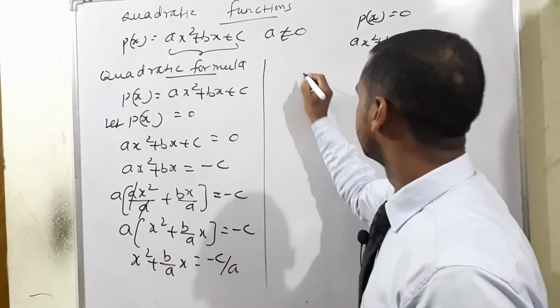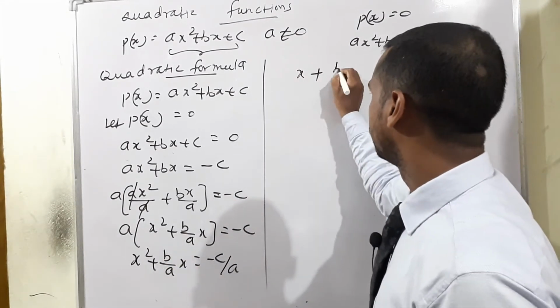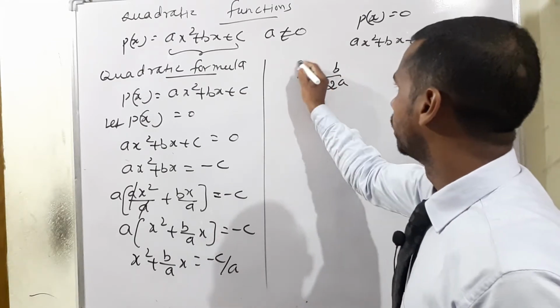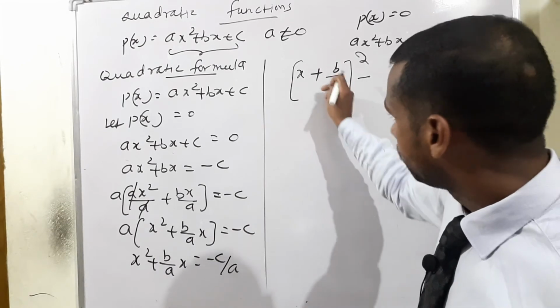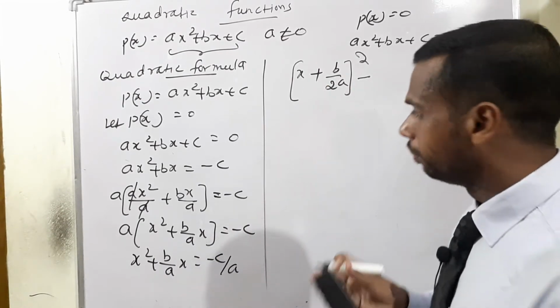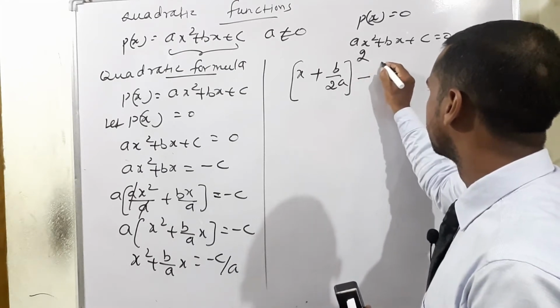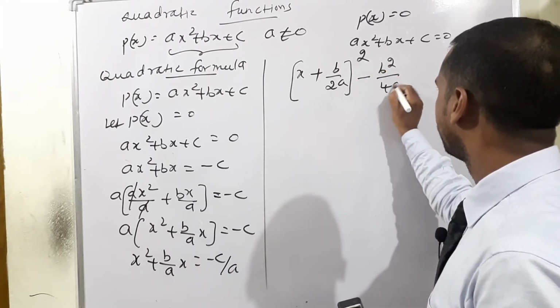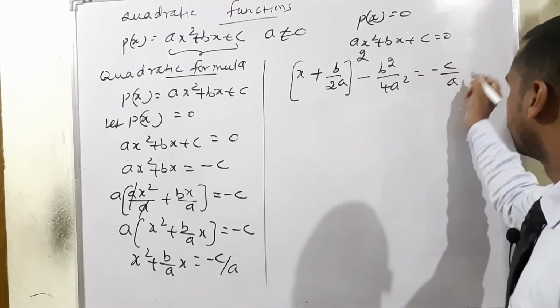So x as it is, then plus sign, half of b means definitely b by 2a the whole square, outside b by 2a the whole square, isn't it? So b by 2a, what will happen? B by 2a means minus b square by 4a square is equal to minus c by a.